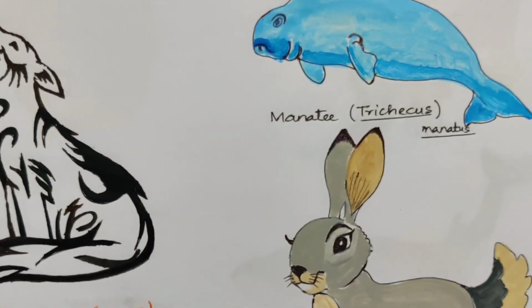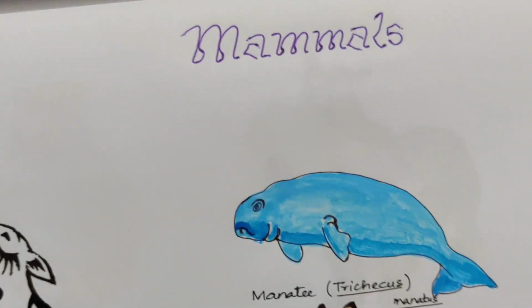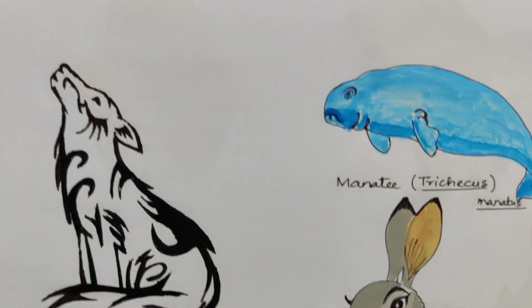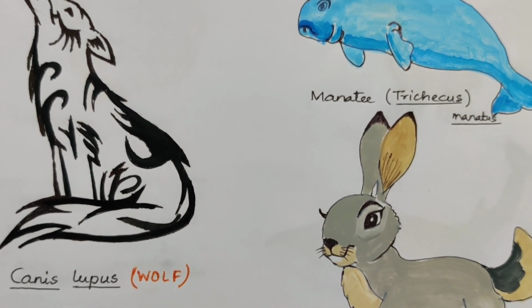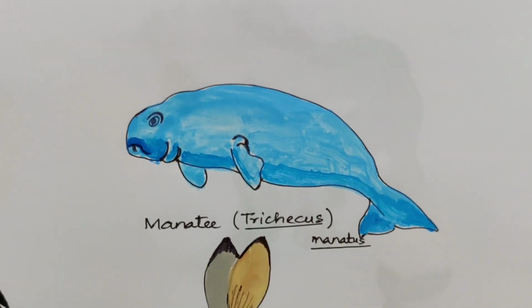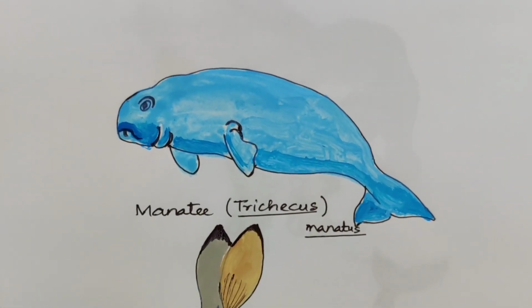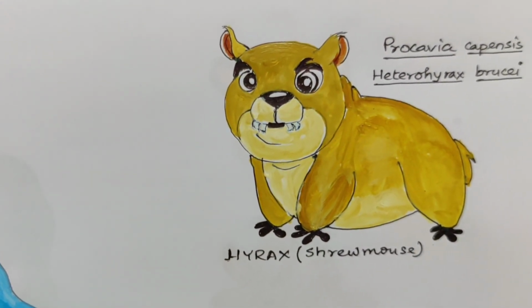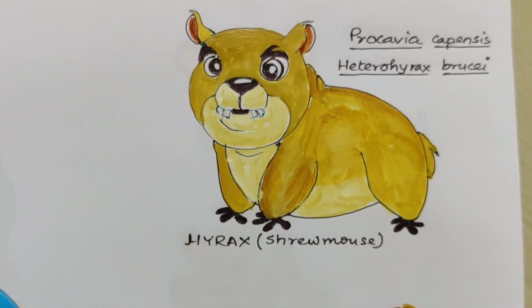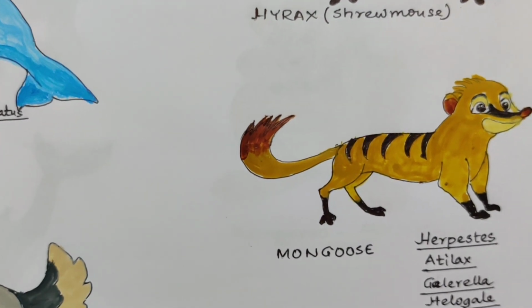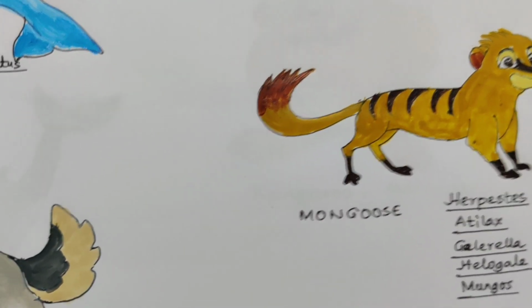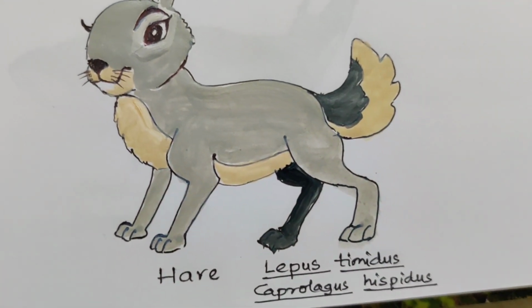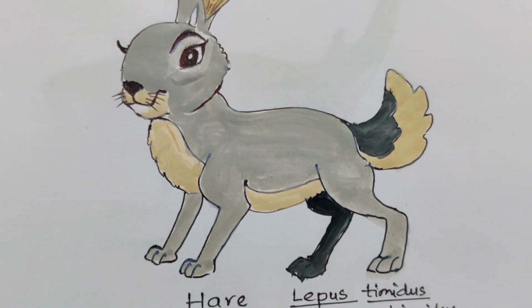Now you can see the pictures of mammals. You can see the wolf, Canis lupus. You can see a manatee, water mammal. This is Trichechus. Hyrax you can see, shrew mouse, it is Procavia. Mongoose is Herpestes. Hare is Lepus timidus.